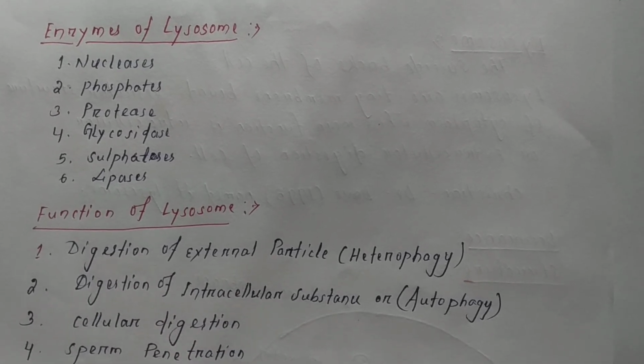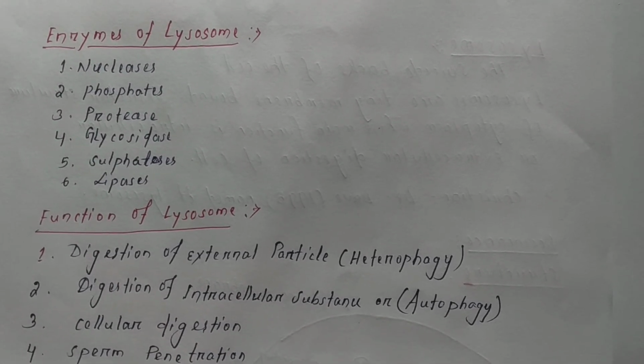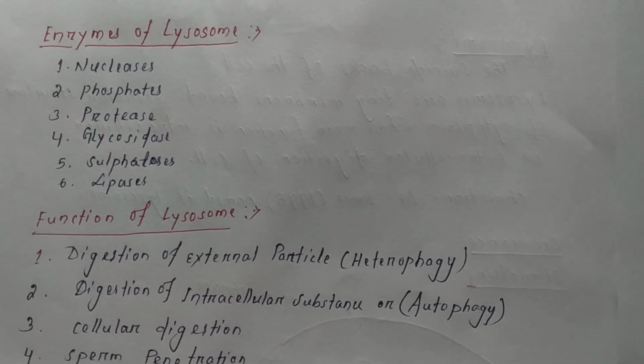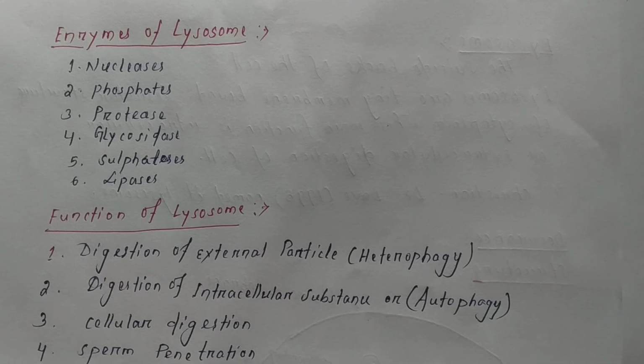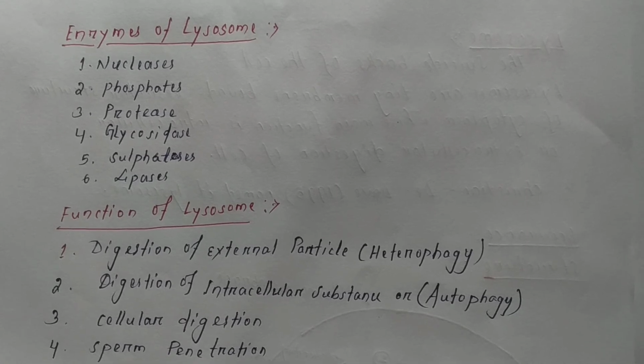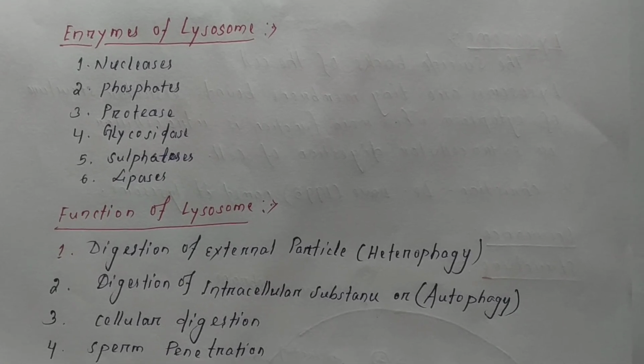Next, the second function is digestion of intracellular substances, or autophagy. The lysosomes can digest parts of their own cells, and the process is known as autophagy.